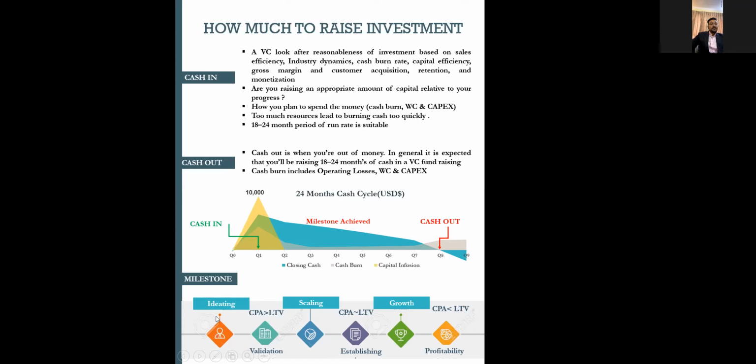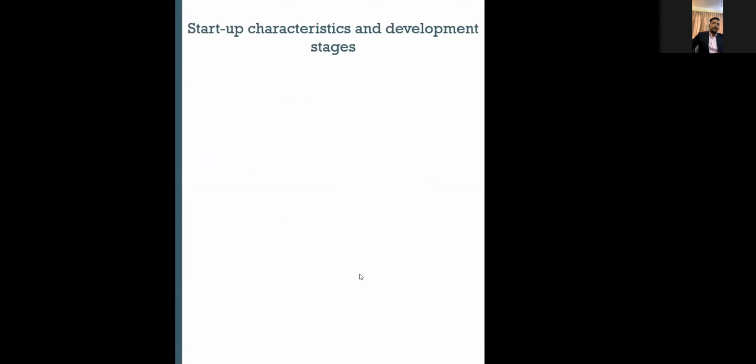And once you move from the first situation to the second situation, you will have a customer acquisition price which is nearly aligned with the lifetime value, right? So once you move from this stage to the growth stage, you will have a value appreciation in terms of your lifetime value, where you will get more benefit from an investor point of view. If you are investing $1 in customer acquisition, then you will get more return, right? So this is a normal milestone which a normal fund or VC fund will follow, right?